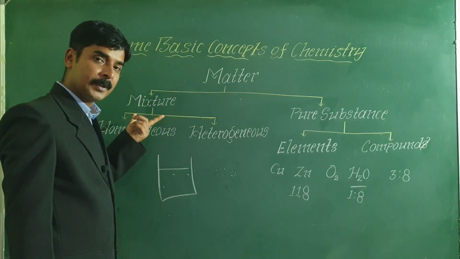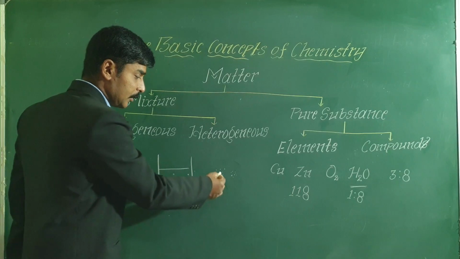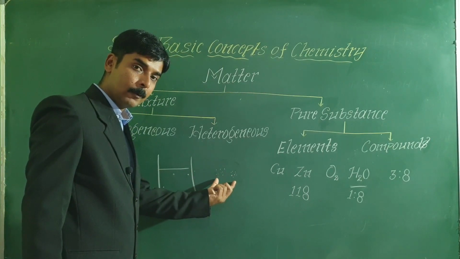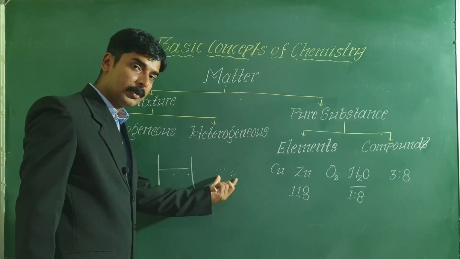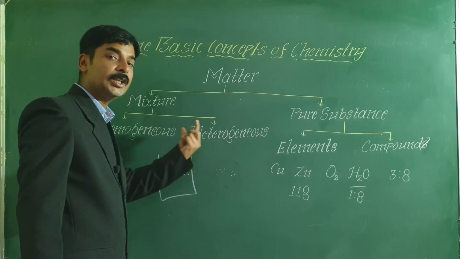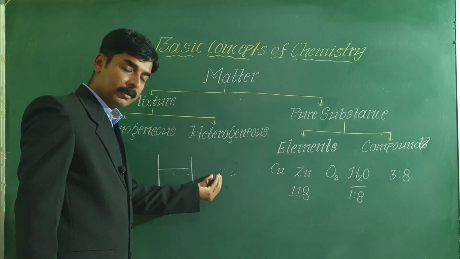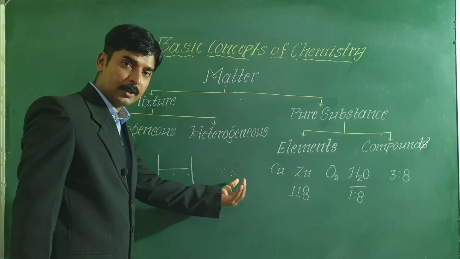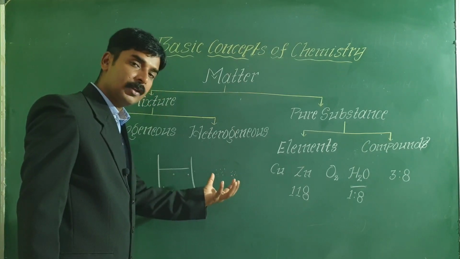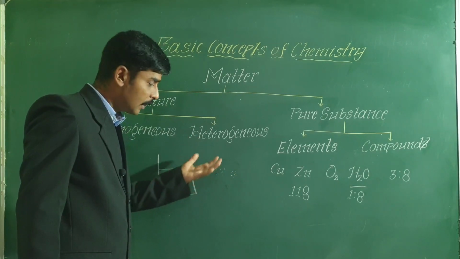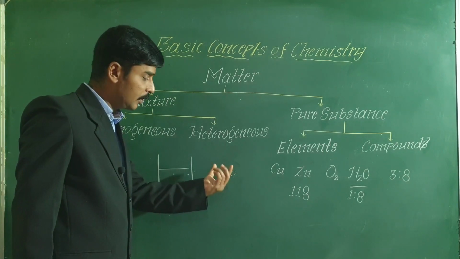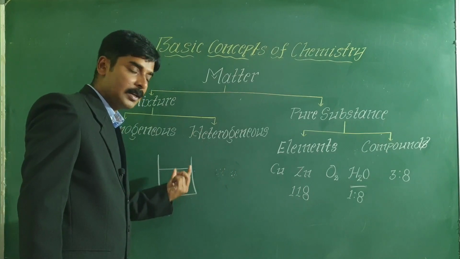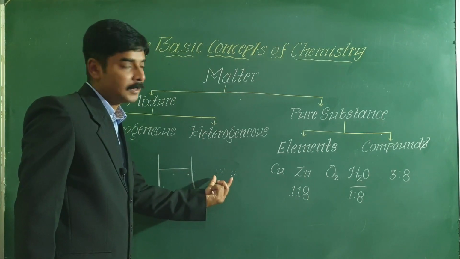Second difference, for example, if you take a sugar and salt mixture, the mixture that is formed will have all the properties of the substances from which it is formed. Now sugar will have its own property, salt will have its own property. You mix sugar and salt, you get a mixture. That mixture will have all the properties of sugar as well as the properties of salt. So a mixture will have all the properties of the substances from which it is formed.